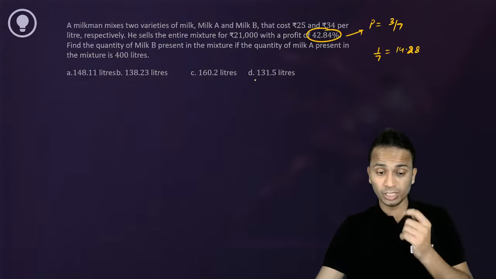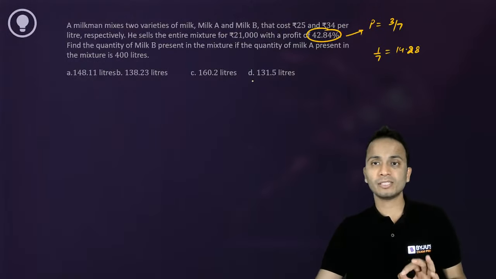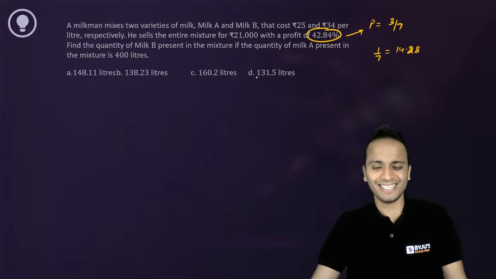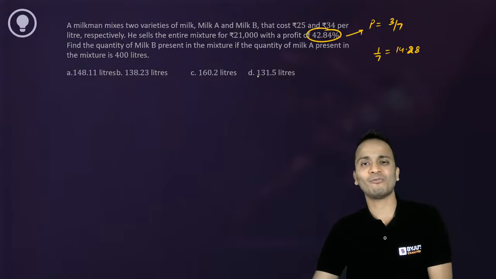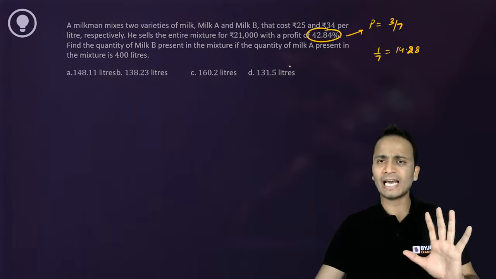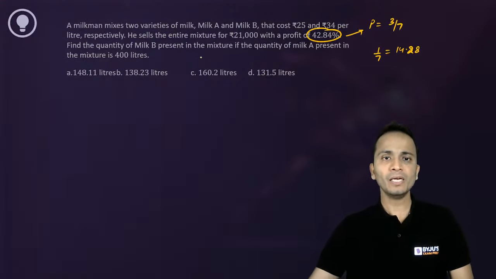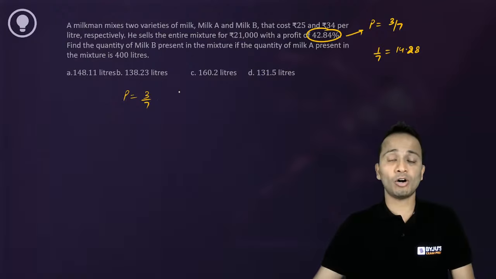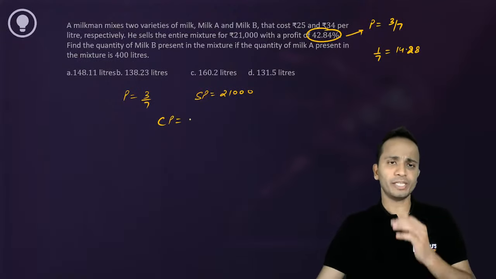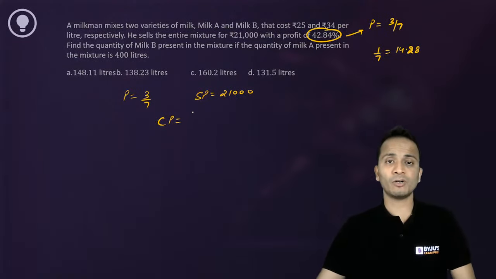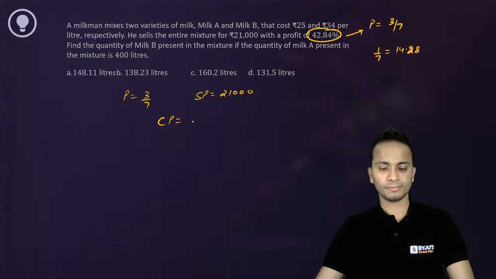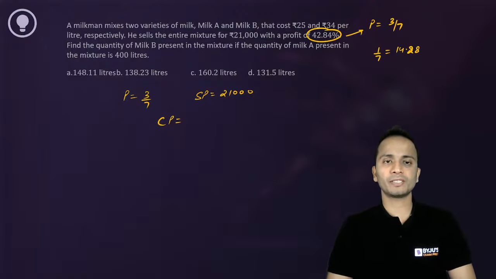Not 6 upon 14. It's 3 upon 7. Yes, 6 upon 14 भी लिख सकते हैं, ठीक है. So 6 upon 14 and 3 upon 7 are one and the same thing. So I'm using it as 3 upon 7, ठीक है. So if profit is 3 by 7th of the cost price and selling price is 21,000, can you all quickly give me the value of cost price? Quickly, cost price कितना होगा? I'll wait for this answer. What will be the cost price? Quickly.